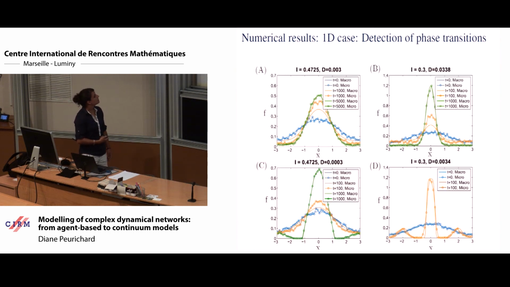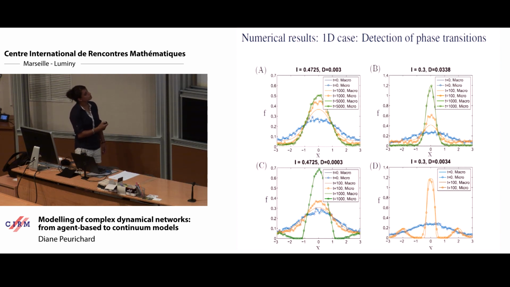Also, we can show that we have a very good agreement in time. For instance, we did here a simulation in 1D. We represent in time the evolution of the density of particles, and here would be the space. We start with a homogeneous state, then we let the system evolve.